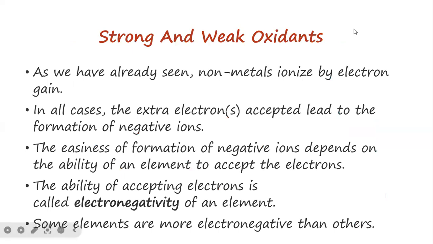As we have already seen in the oxidation properties, the extra electrons they accept lead to the formation of the negative ions. The easiness of the formation of these negative ions will really depend on the ability of an element to accept the electrons. The ability of accepting the electrons is what we call the electronegativity of an element. So some elements are more electronegative than others. Simply we're talking about some quickly accepting electrons more than the others.